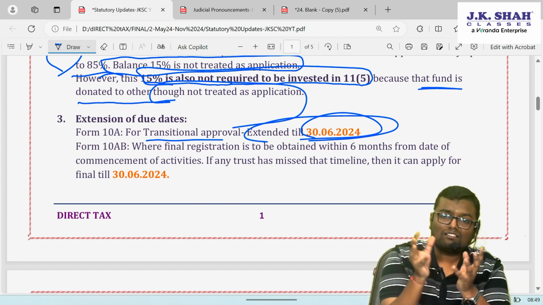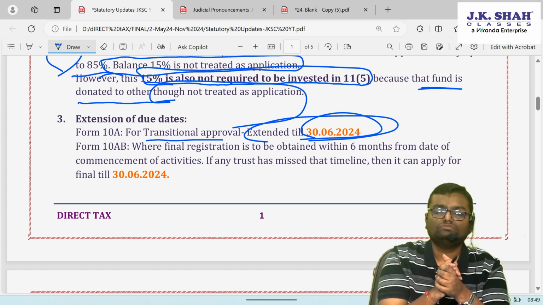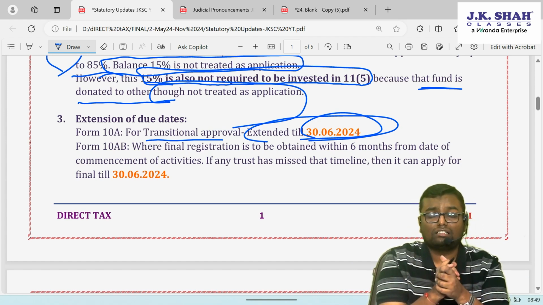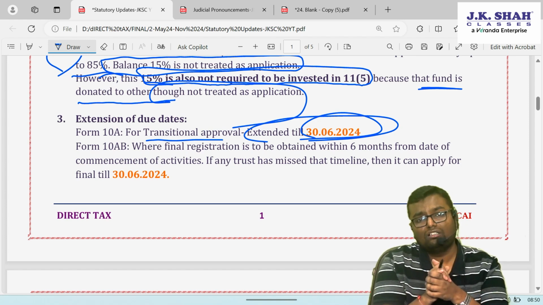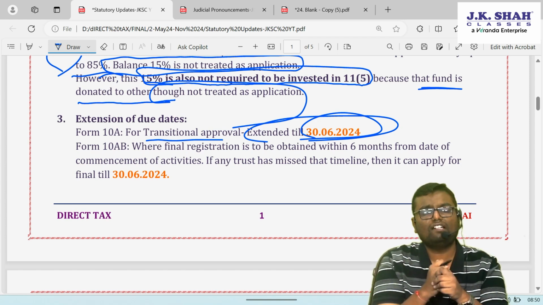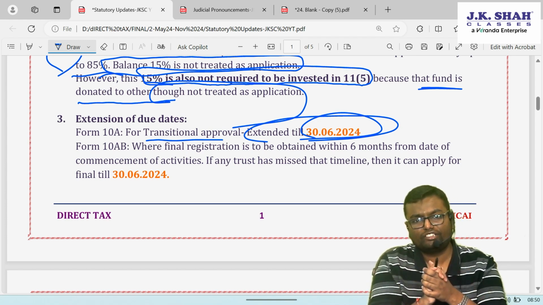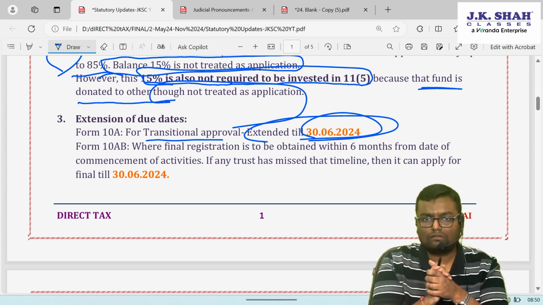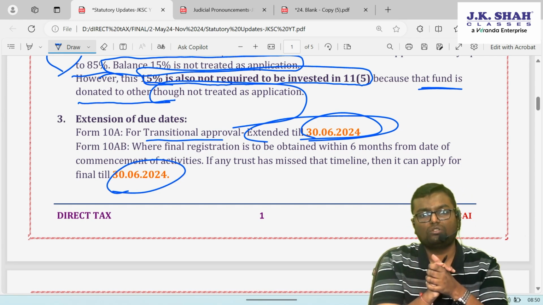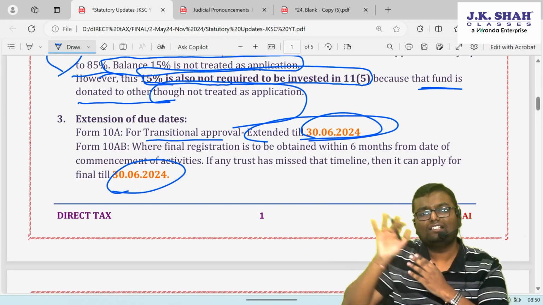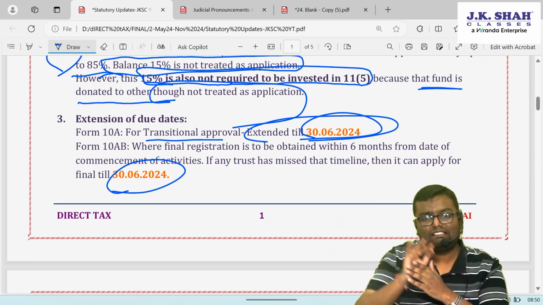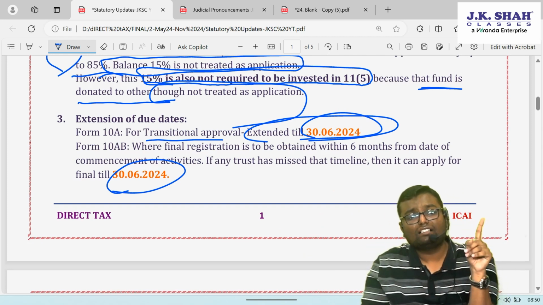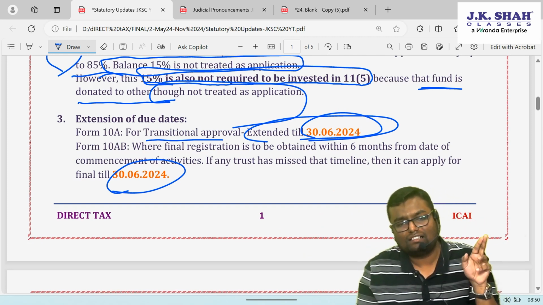So those trusts also requested CBDT that we were not sure about whether we are supposed to register now or it will be allowed later. So we have not registered ourselves into final registration. And so CBDT has again extended that deadline also up to 30th June 2024, that those who forgot to do final registration, even though activity started, even though 6 months have lapsed, they all are eligible to do final registration.